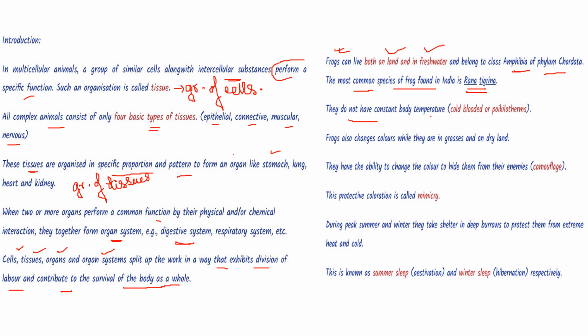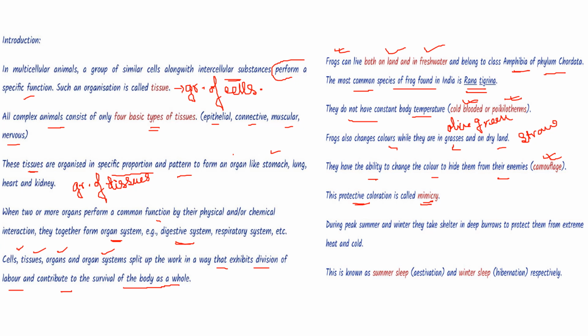They do not have constant body temperature, meaning they are cold-blooded or poikilothermous. Frogs can also change colors while they are in grasses and on dry land. For example, in grasses, they will be more like olive green in color, and in dry land, they are mostly straw-colored. They have the ability to change the color to hide from their enemies, which is known as camouflage, and this protective coloration is called mimicry.